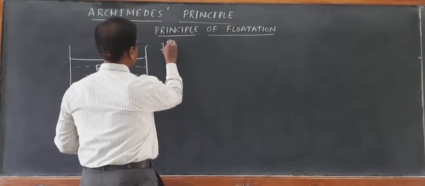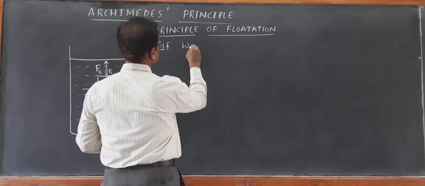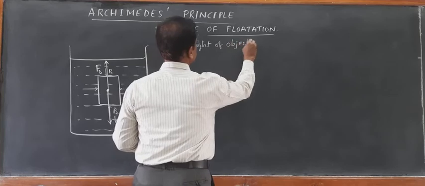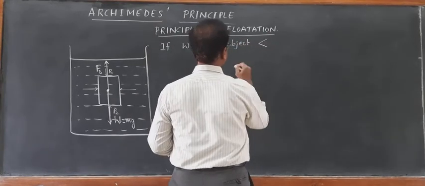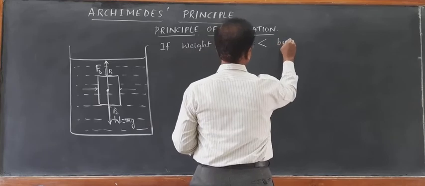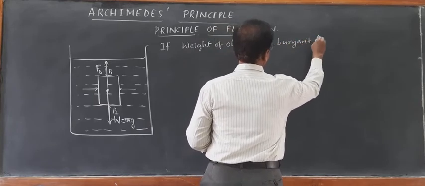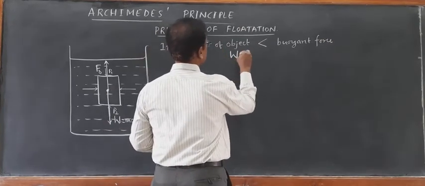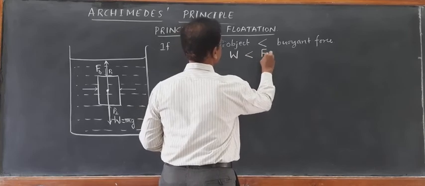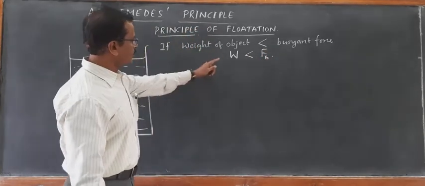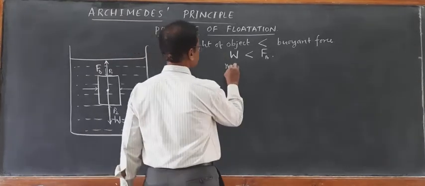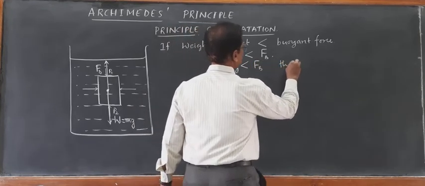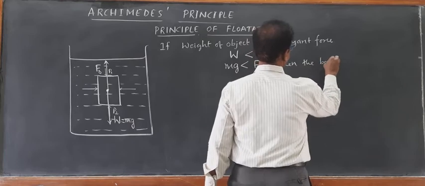Now, if the weight of a body, weight of the object, is less than the buoyant force, the weight of the body we write as W is less than the buoyant force Fb. Now weight is nothing but mg. So mg must be less than the buoyant force Fb. Then the body floats.